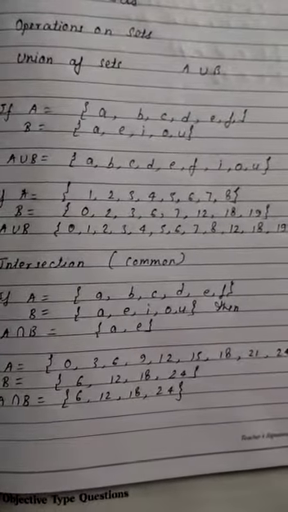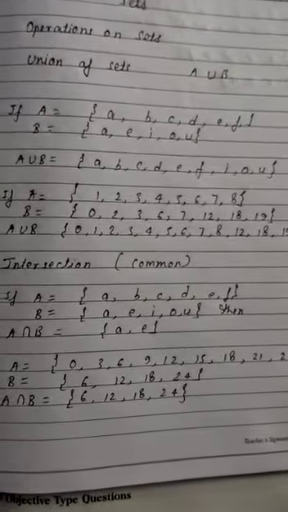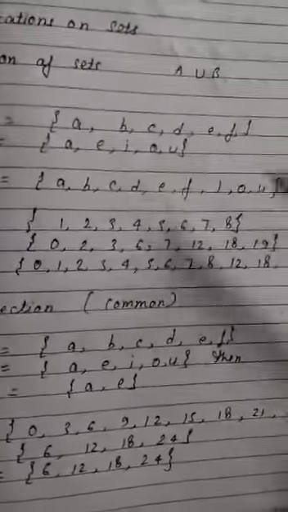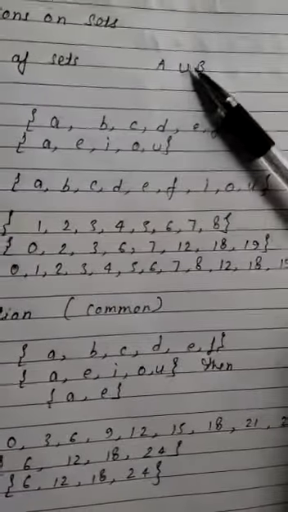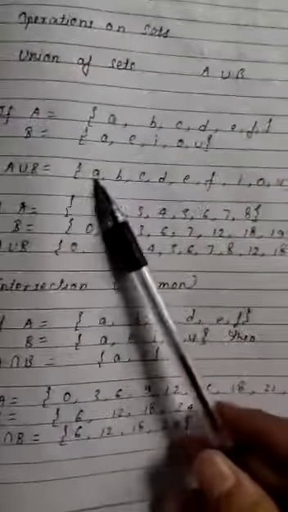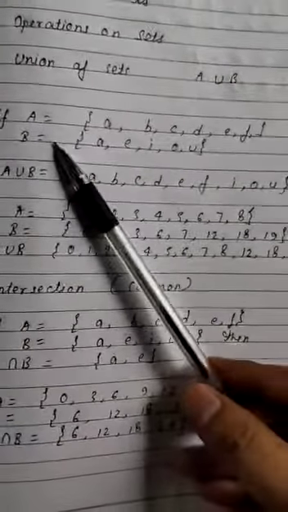Now we see the operations. The first operation is union of sets. So how can we write union? This sign is called union. A union B. So we have to write A union B according to these two sets.